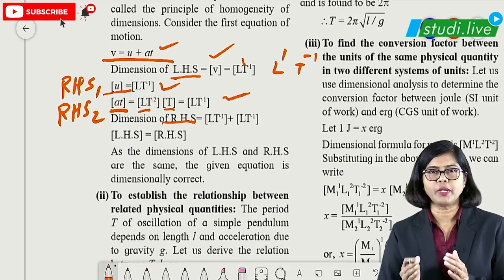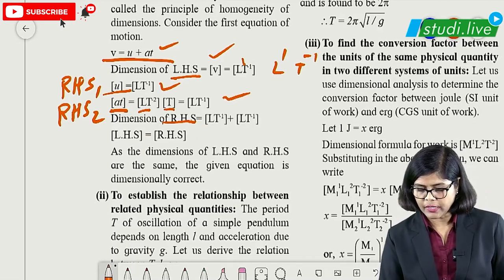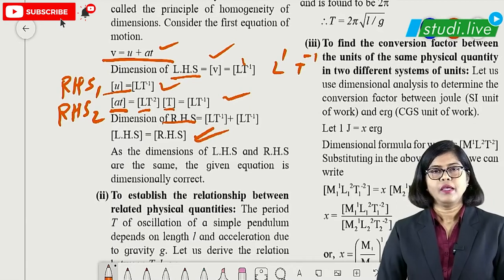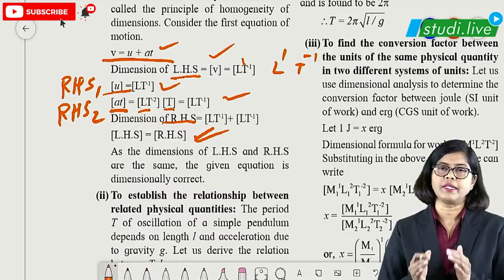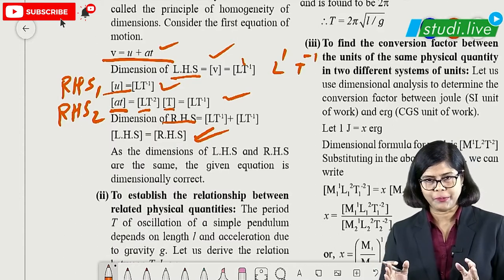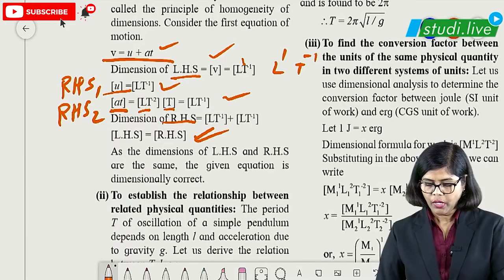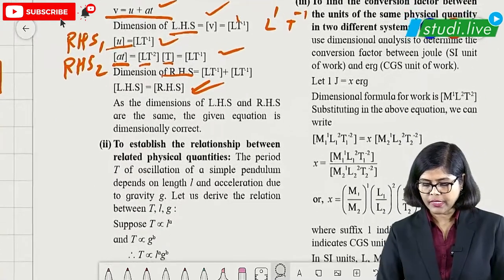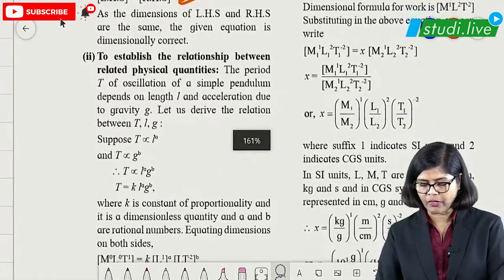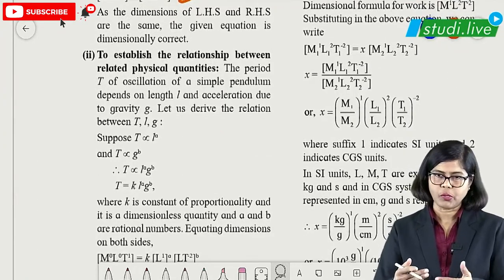So what do you observe? We observe that LHS is equal to RHS. When this is there, that means we can say that the above equation is dimensionally correct. So that is the first use, students. So you should at least remember this particular exercise so that it will be easy, and questions of course will be from the book only, so learn all these things.